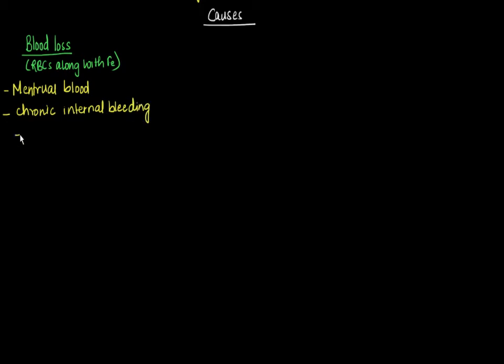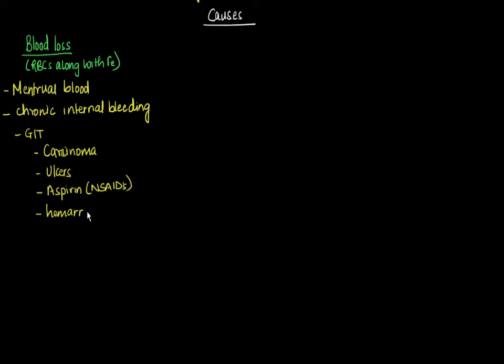Now, the most common source of internal bleeding is bleeding from the gastrointestinal tract, and the reasons could be carcinoma. It could be ulcers of the GI tract, including the peptic ulcer, the duodenal ulcers. It could be erosion of the mucosa because of aspirin or other NSAIDs, that is non-steroidal anti-inflammatory drugs. These drugs erode the mucosal membrane, may result in ulcers and chronic gastrointestinal bleeding.